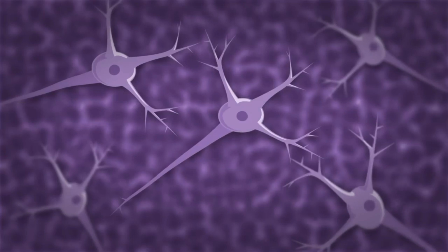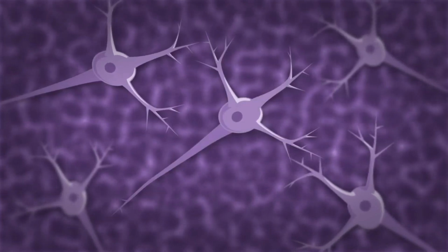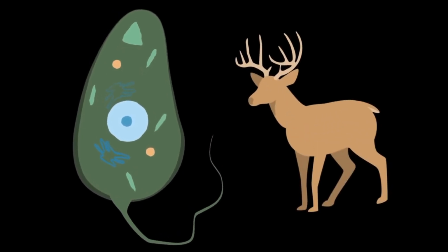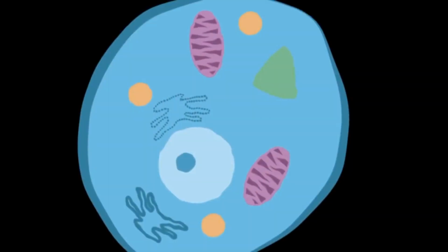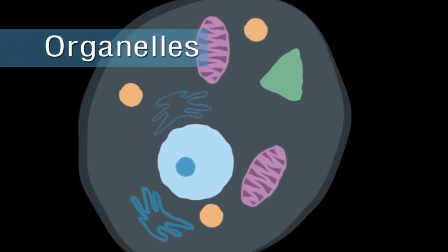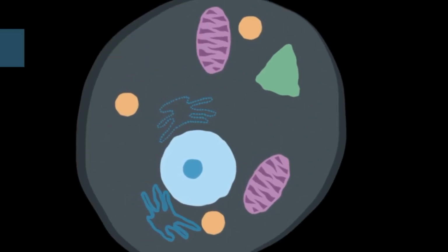The cell is life's fundamental unit of structure and function. A single-celled organism performs all the functions of life, while a multicellular organism has a division of labor among certain specialized cells. Inside both of these cells, we can find organelles that perform various functions. For example, the mitochondria's main function is to provide energy to the rest of the cell.